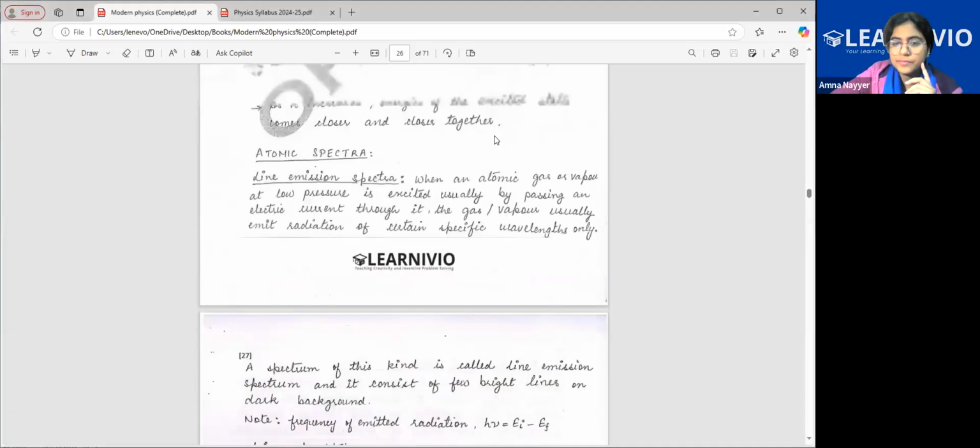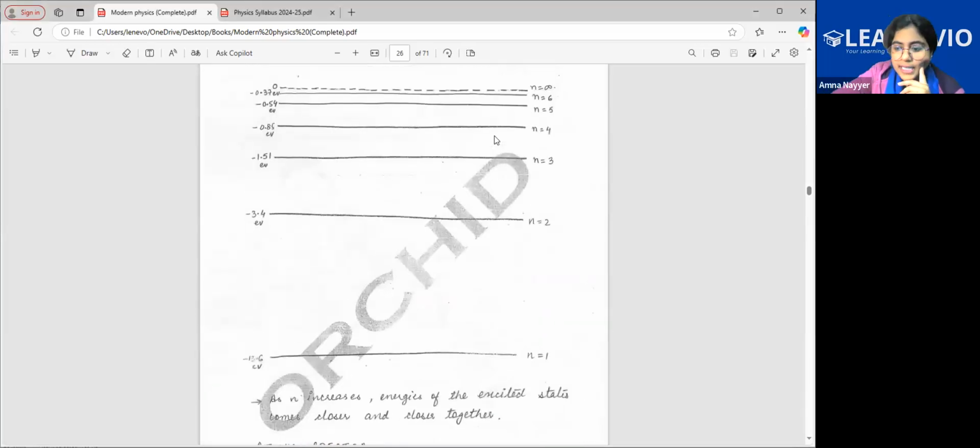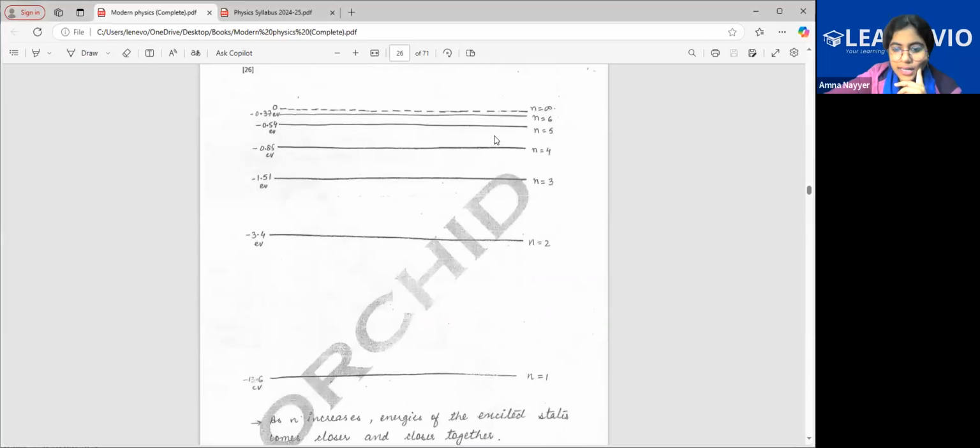See, the energy level diagram is basically this. Energy level diagram basically means that the formula is equal to minus 13.6 by n square. If I put n is equal to 1, I'll get this energy. Then the next level. These are basically like the orbits which are present, the shells, the orbits where the electrons are revolving. N is equal to 2, so that energy is represented.